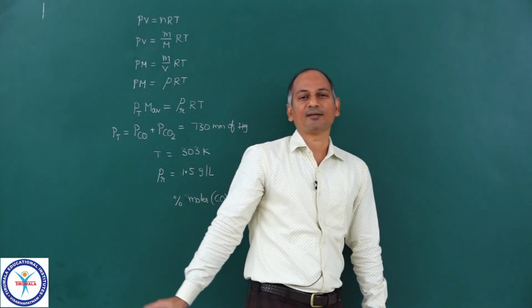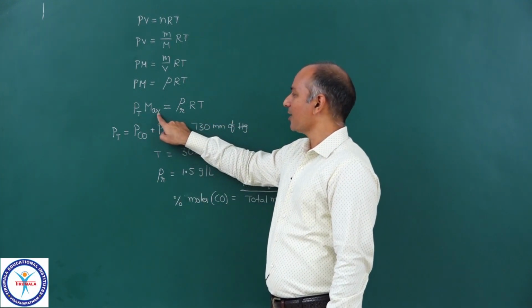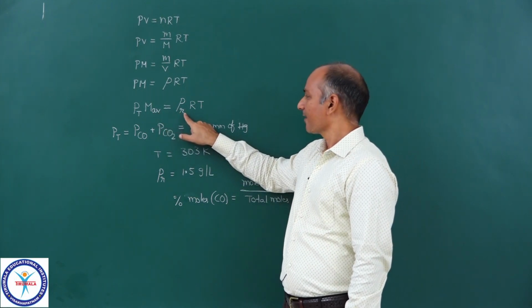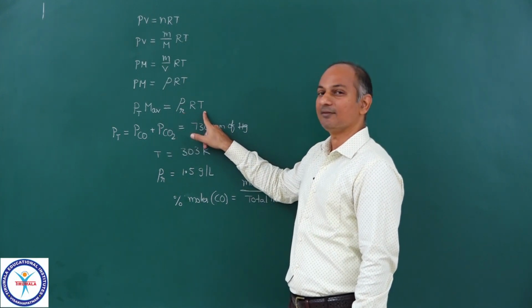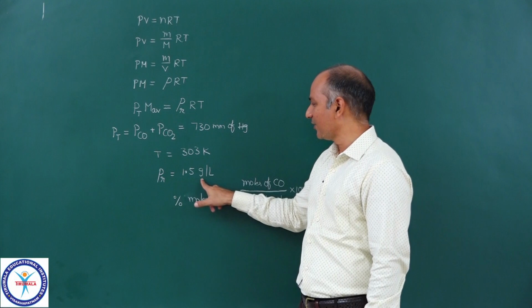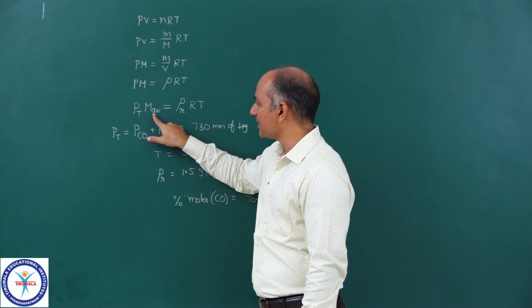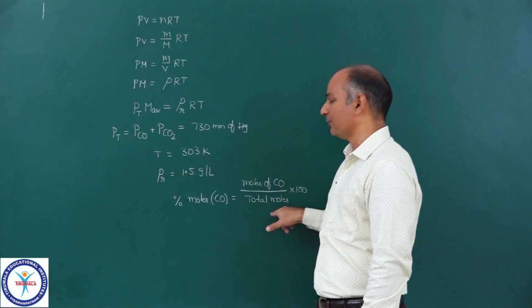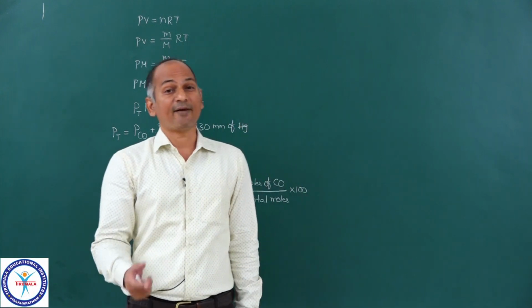Now all of you look at that expression carefully. P total into molar mass average, because a mixture of gases is given to you, equals resultant density of the gas mixture into R into T. Now total pressure is given to you. Rho resultant is given to you. Temperature is given to you. Now molar mass average is not given to you, and he is asking the mole percentage of CO. Okay, what do you mean by molar mass average? How do you calculate average molar mass?